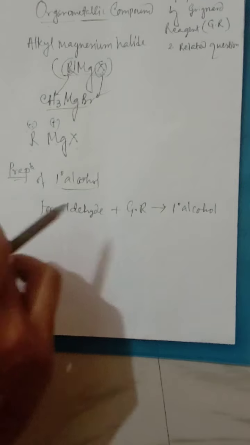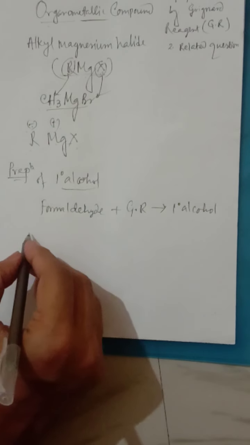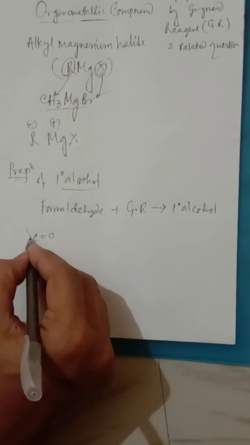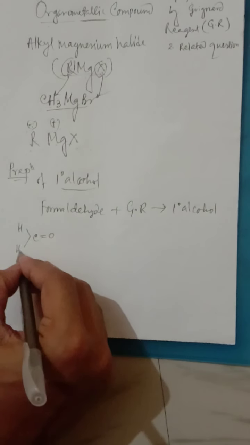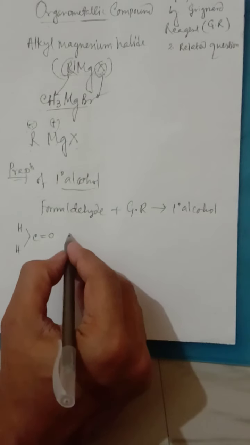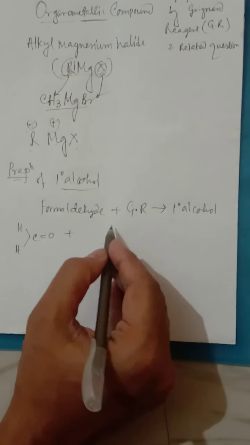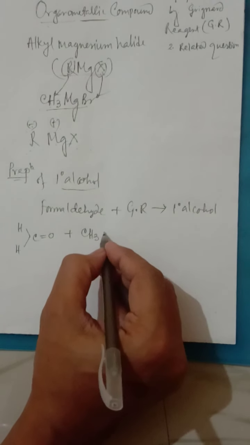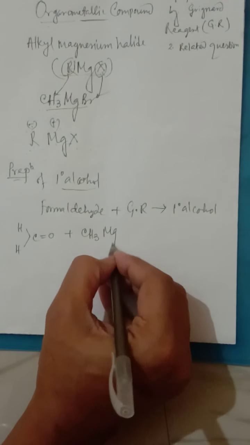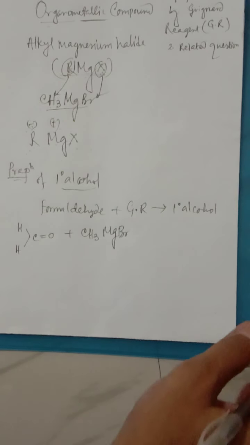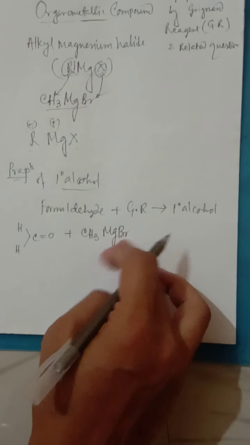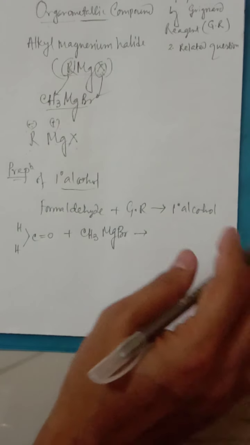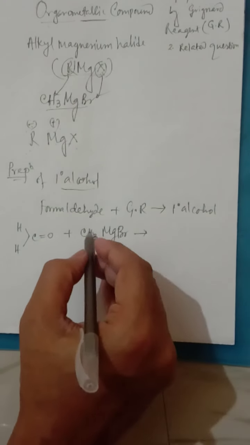So let's start with an example. Formaldehyde formula we all know, HCHO. This is the formaldehyde structure. One of the Grignard reagents I am taking here is CH3MgBr, as I have written. It is one particular example, and obviously we can prepare 1 degree alcohol. Now the thing is how the reaction is going on.